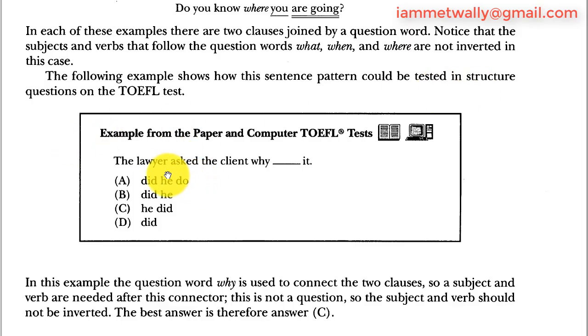Let's see. The lawyer asked the client why. If you notice here, there is a sentence before the connector why, so this is just a connector. I don't have to invert, I just have to go as a sentence. So why he did it, so I have to start with the subject. Did, all this are not correct. So in this example the question word why is used to connect the two clauses, so a subject and a verb are needed after the connector. This is not a question, so the subject and the verb shouldn't be inverted. The best answer is therefore answer C, he did.